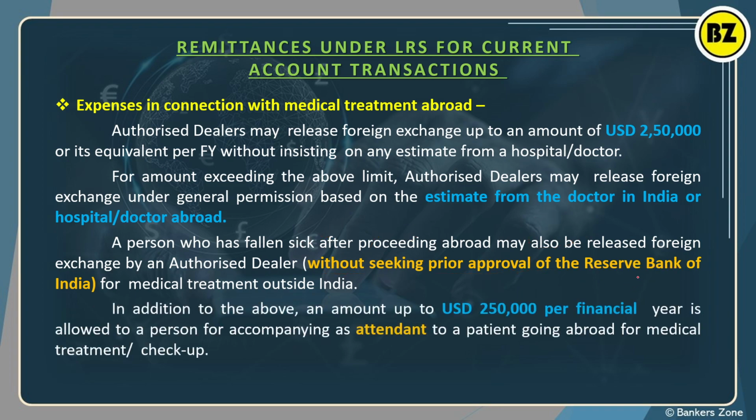Okay, next, in addition, if you are going for treatment to the USA, right, only the patient will not go, one attendant, one family member, can go as an attendant. So for that attendant also the limit is 2,50,000 that he can carry. Okay, you can do the transaction in foreign currency, he can exchange basically, right? Foreign currency up to 2,50,000 US dollar. So for the attendant also the limit is 2,50,000 per financial year.